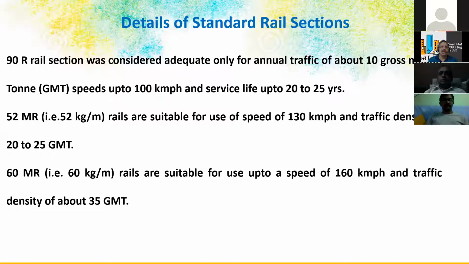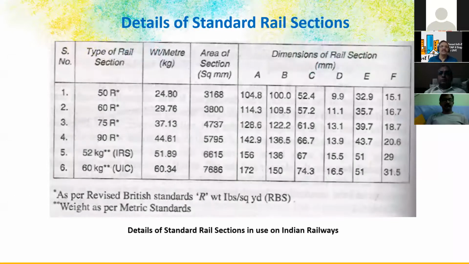So, okay, 60 R is considered for the highest speed rail, which should be 160 kilometers per hour. So details of standard rail sections. Here we can see 60R, weight per meter is 29.76 kgs. Area of the section is 3800 square mm, and dimensions are given here.